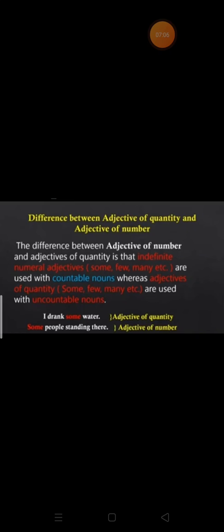So children, these are the common words like some, few, many. They act both as adjective of number, and they work as adjective of quantity also. So they can be used both with countables and uncountables. How? We can see in the example. I drank some water. As water is an uncountable noun, some here will denote the quantity of water. And the next one is, some people are standing there. So some is an adjective which can be used with uncountables as well as countable nouns.